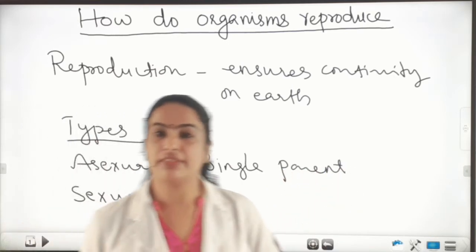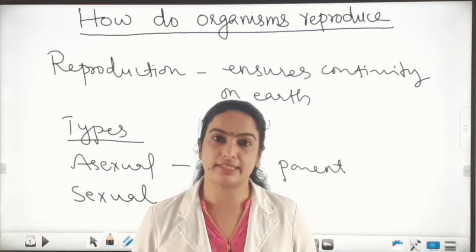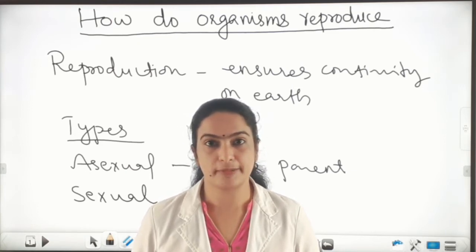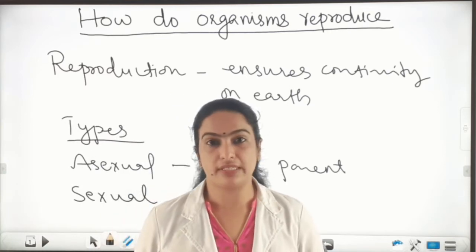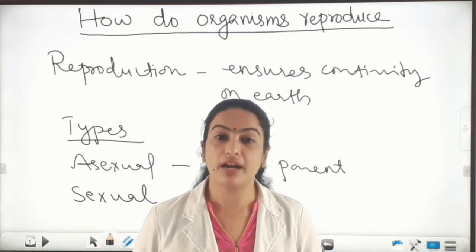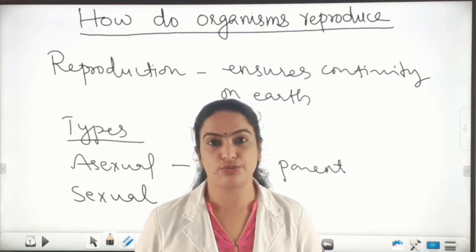That means there is no participation of male and female parents. Only a single parent can produce their young ones. And the offsprings produced by asexual reproduction are identical to each other, and they are identical to the parents also.